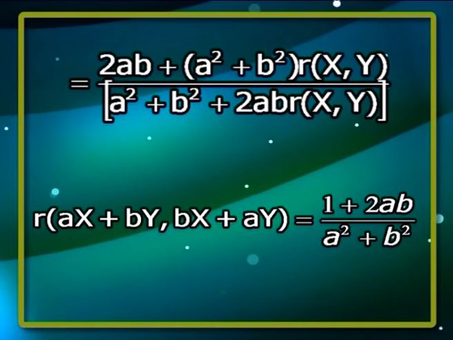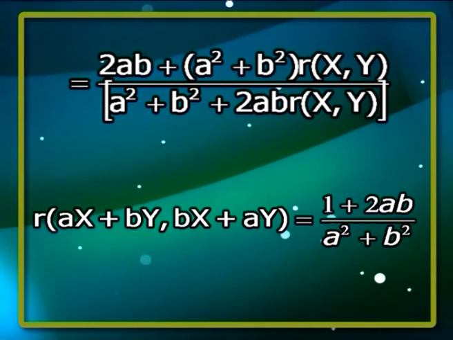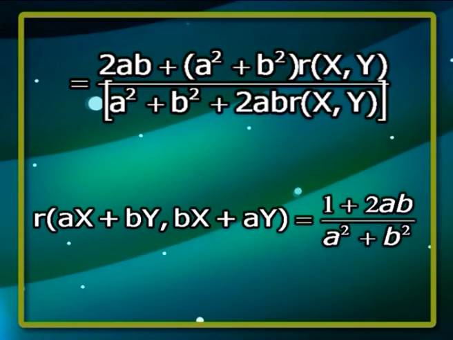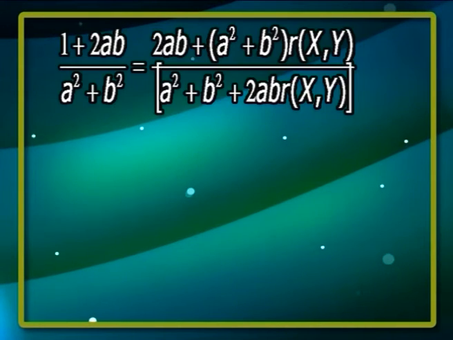Now given that r of (a x plus b y, b x plus a y) is equal to (1 plus 2ab) whole divided by a square plus b square.